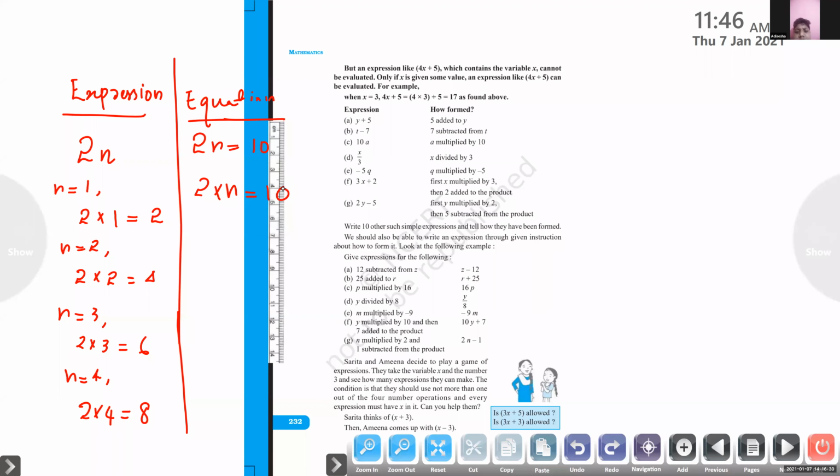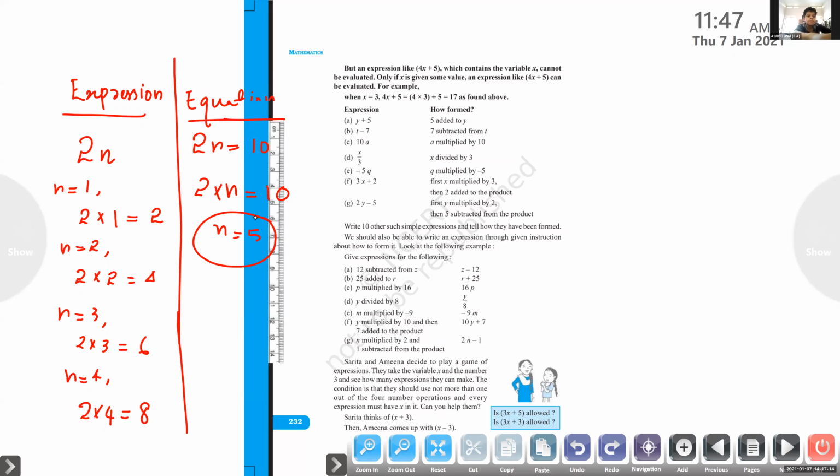What did you understand from this? Which number, if you multiply with 2, you will get the answer 10? 5. Okay, so n is 5. We will get only one value for the variable. Only one value satisfies. But in the case of an expression, according to the value we give, we will get different total values. Isn't it, children?